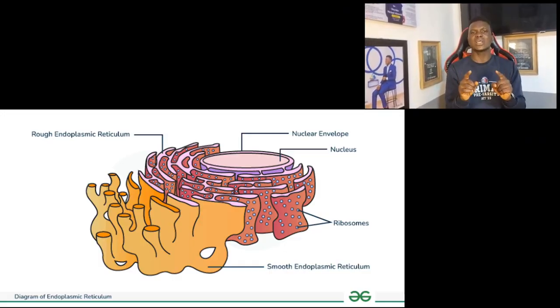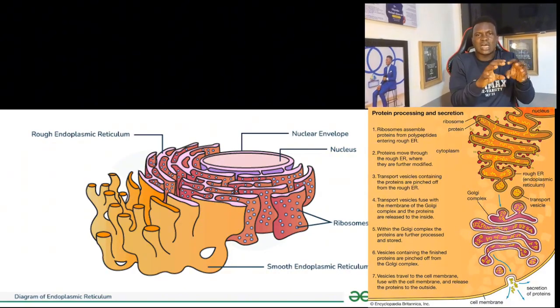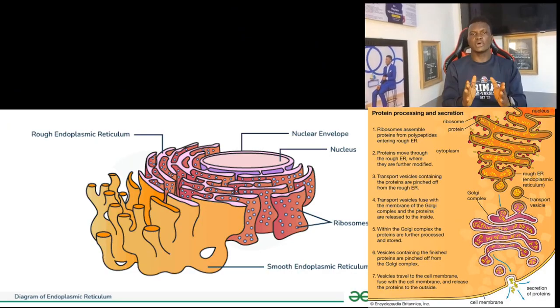Now, endoplasmic reticulum, the rough in particular, produces proteins and enzymes. When these proteins are produced, they are packaged in small structures called vesicles. These vesicles transport the protein produced at the rough endoplasmic reticulum to a structure called the Golgi apparatus or the Golgi body. So what will the Golgi body do?